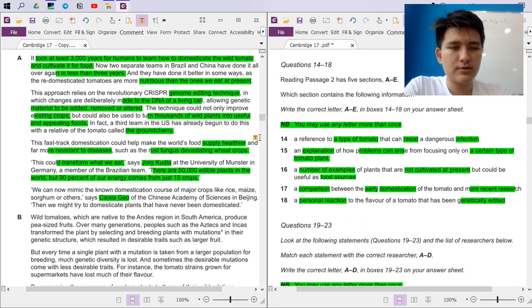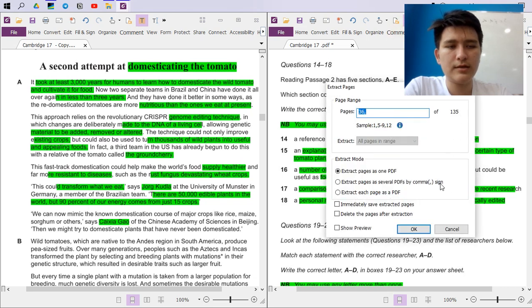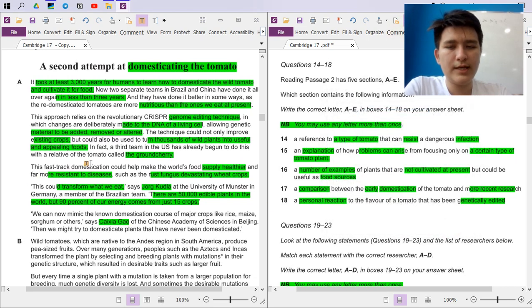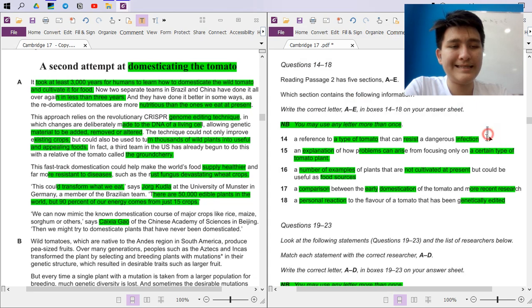Nice. We try to read all these questions. A reference to a type of tomato that can resist a dangerous infection. Here, there's resistance to diseases, but type of tomato. This is like a potential, right? Something that can be done in the future. So maybe yes. Because why? As you can see, this could help to make the world's food supply healthier and more resistant to disease. So ground cherry probably is a type of tomato, right? And it can resist a dangerous infection, the same thing as resistant to diseases. So it's probably A.